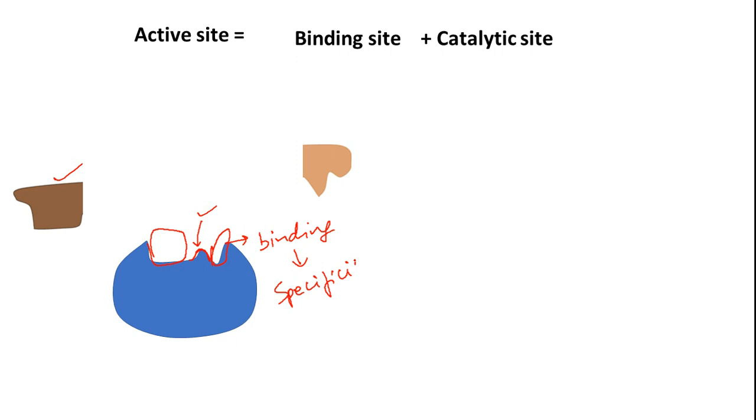Specificity. Let's say you have an esterase enzyme. We have acetylcholine esterase, and butylcholine esterase is also there. How can you achieve the specificity? Both are esterase enzymes, so the catalytic site remains the same. The amino acid triad we have over there remains the same, but the receptor pocket dimensions are going to vary. So in that way, the binding pocket gives specificity to the enzyme. The catalytic site is where the chemical reaction is going to happen.